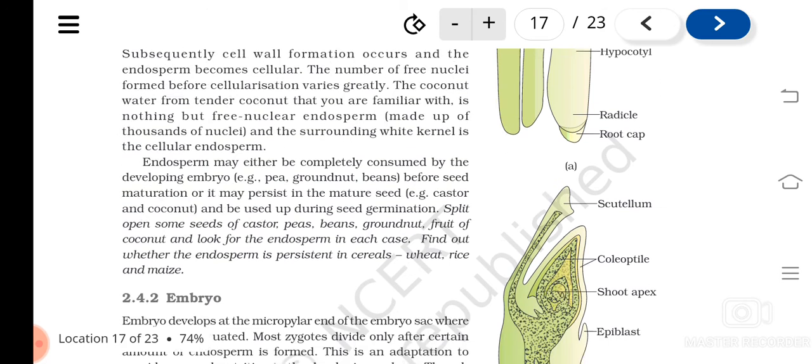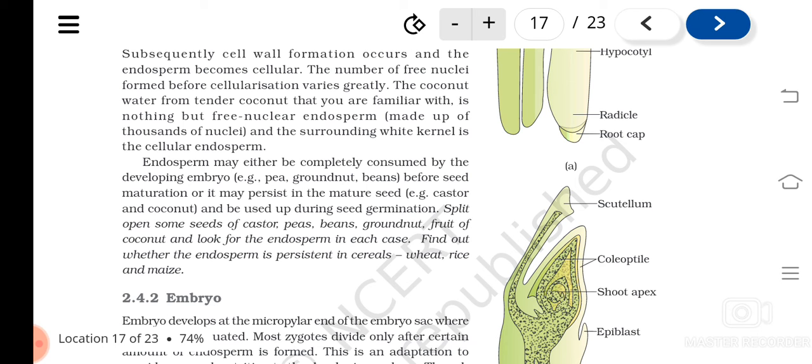What is the main function of the endosperm? To give nourishment to the developing embryo. Before seed maturation happens, embryo development is taking place inside the seed, and in that condition the endosperm gives the nourishment.